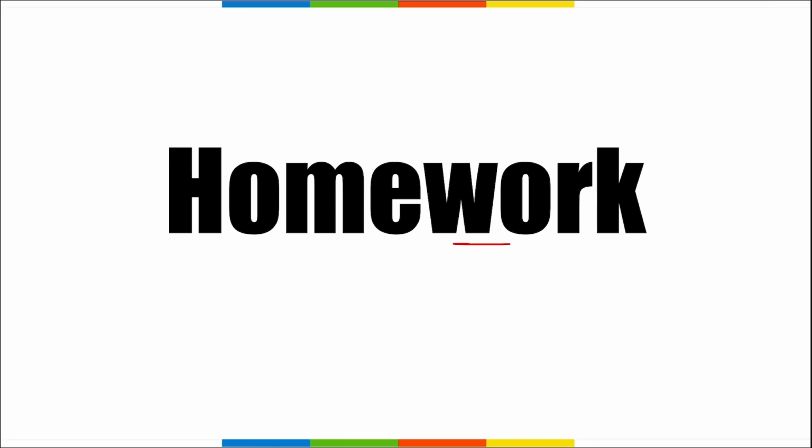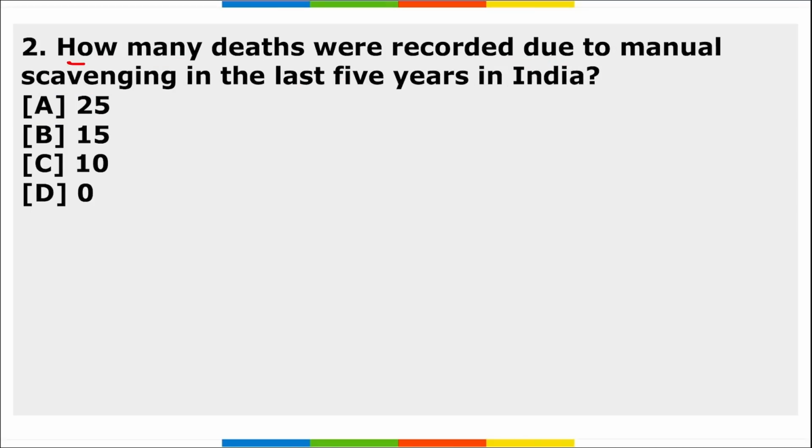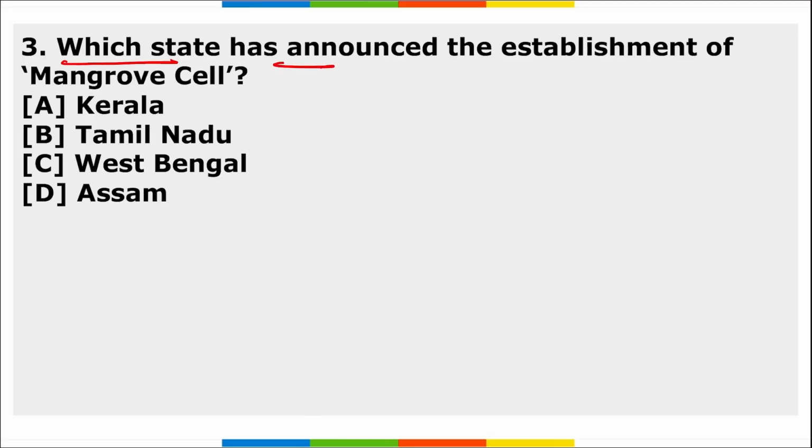Now friends, let's move to the homework section. First, which institution approved the guidelines for the institutional development plan for higher education institutions? Next, how many deaths were recorded due to manual scavenging in the last 5 years in India? And third, which state has announced the establishment of mangrove cells? So these are your 3 homework questions, friends, and I want to see maximum participation from all the students watching our video daily to comment below the answers, as they will be very beneficial for your revision perspective, right? So do comment below. I will be looking at the answers, correct?